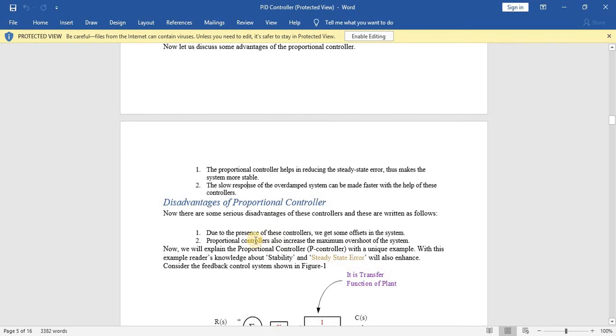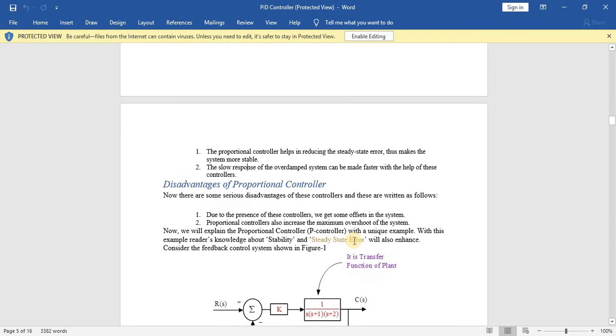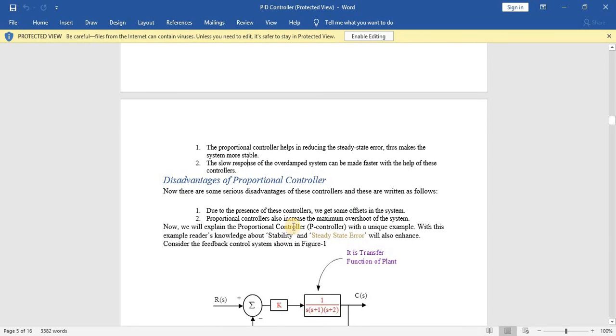Also, the proportional controller increases the maximum overshoot of the system. So by using the proportional controller, we are going to get offsets and overshoots. We will have a look at an example for the P controller. After going through the example, we will be able to know about the stability and the steady state error.